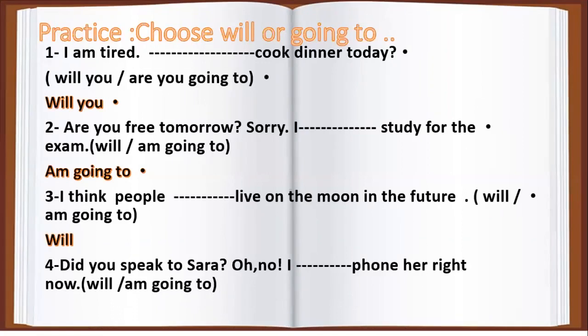The last sentence, did you speak to Sarah? No, I phone her right now. Actions that you decide to do now, we use will. So, oh no, I will phone her right now. Okay, so the correct answer is will.